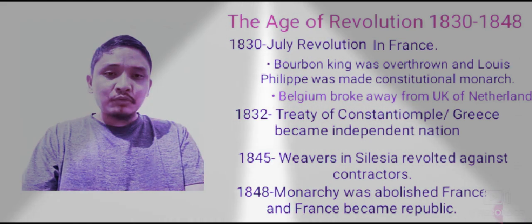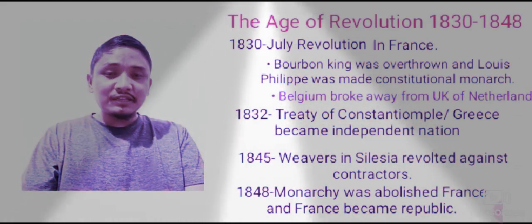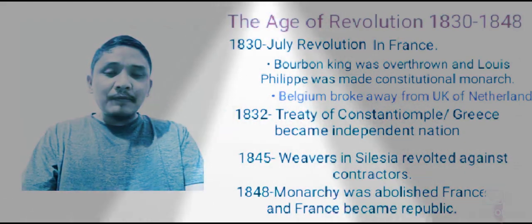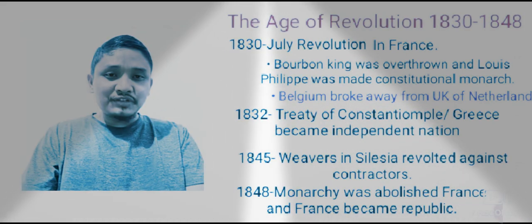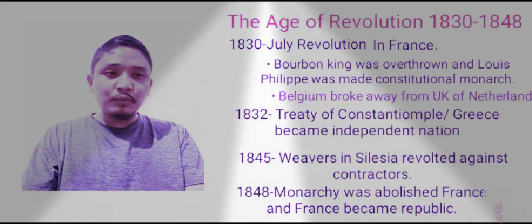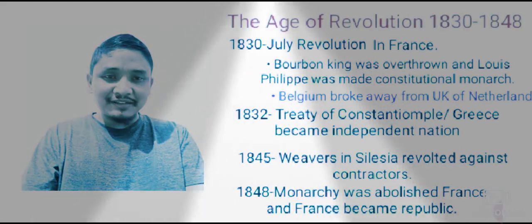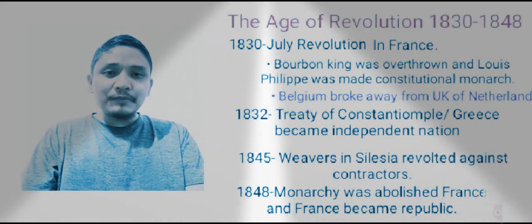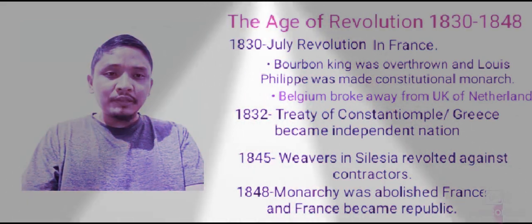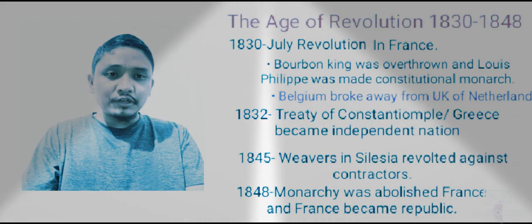Here, a one-mark question might arise. It is very important. After signing which treaty did Greece become an independent nation? The answer will be: after signing the Treaty of Constantinople in the year 1832.